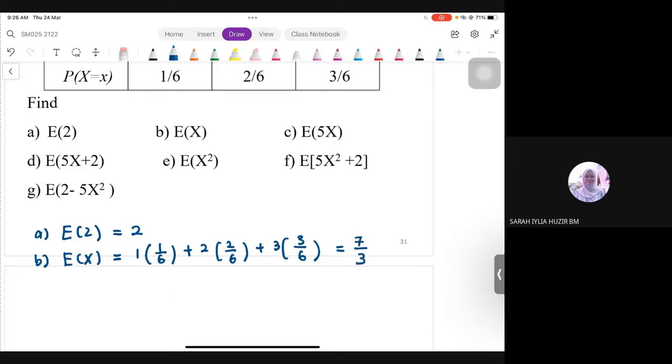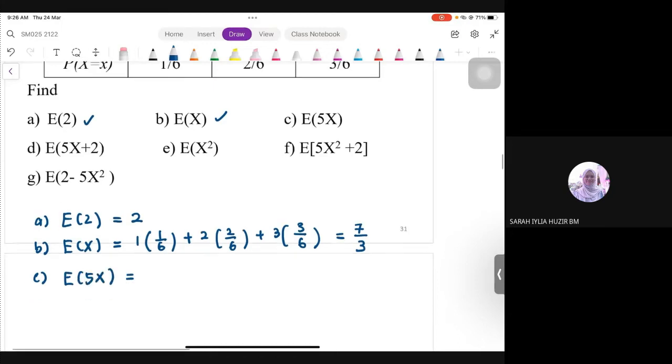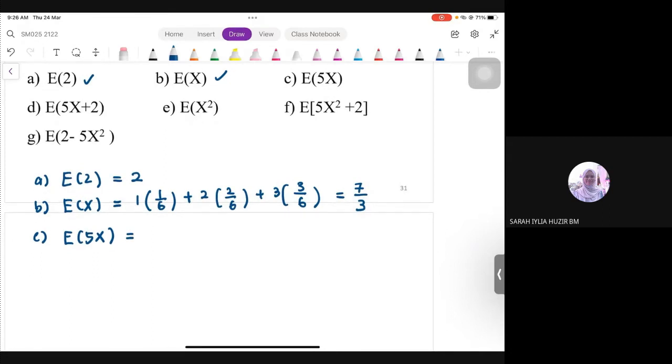Settled. That's the expectation. Okay, moving on. Part C. So we have to find expectation of 5x. Okay, this is also directly from the properties. So we have a constant and then x in the bracket. So you may bring the constant outside of the bracket.